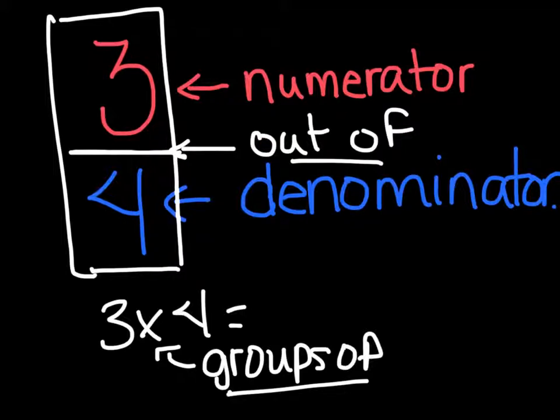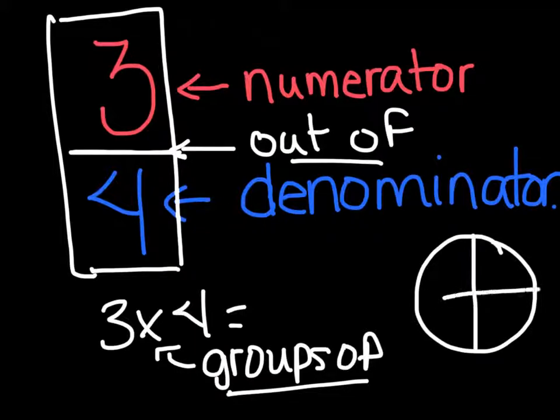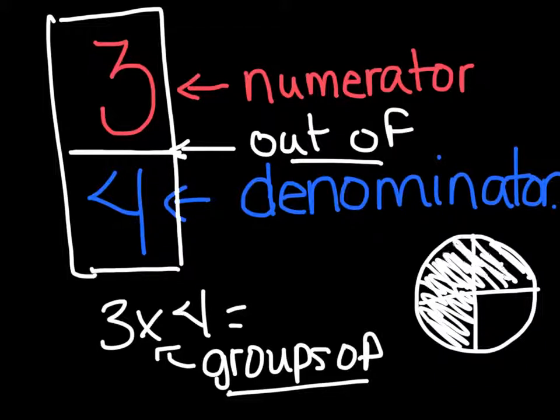So if I went back to my circle and I had my 4 pieces, that would mean that I had 3 out of 4. So you see how I ate 3 out of 4 pieces? Okay, so that's how we're going to be looking at fractions.